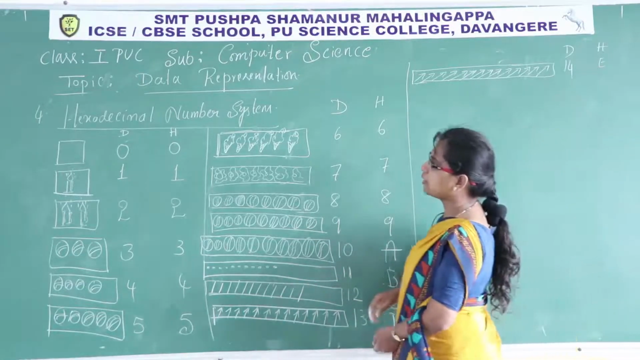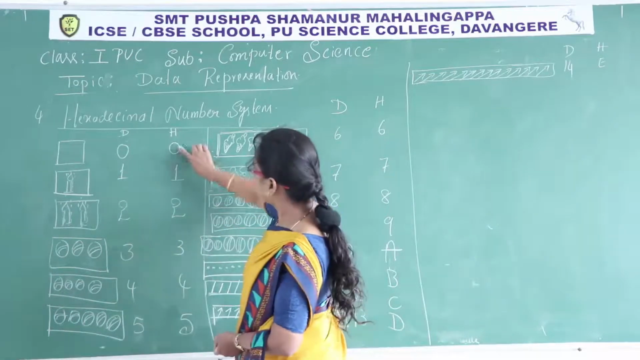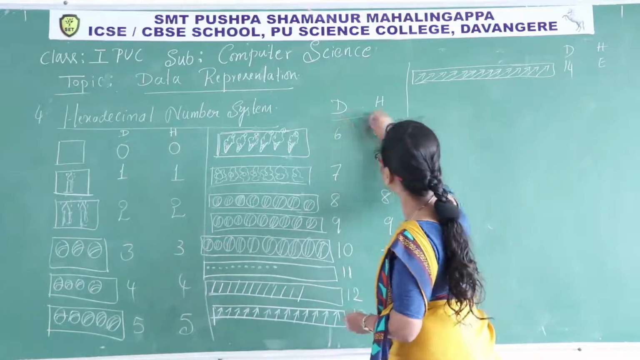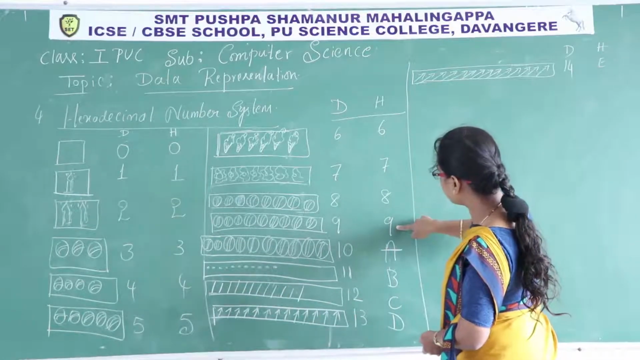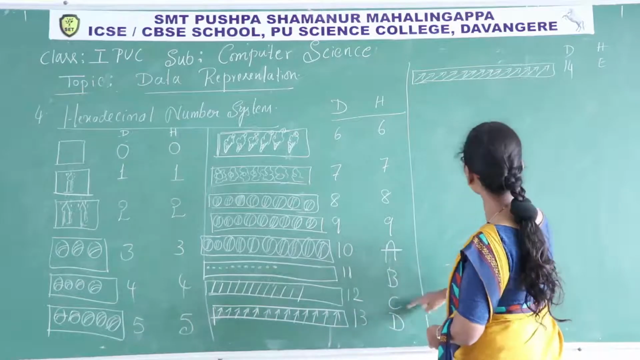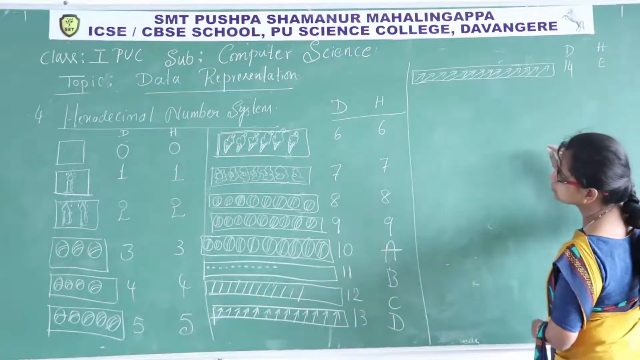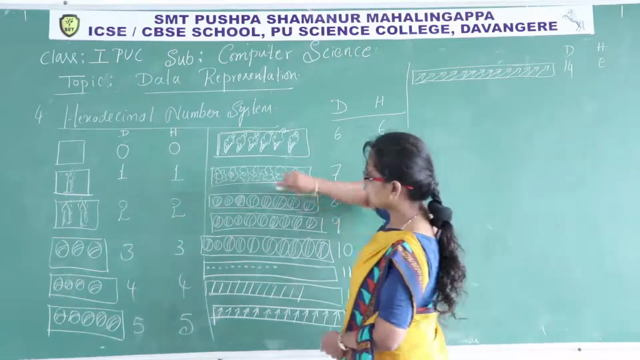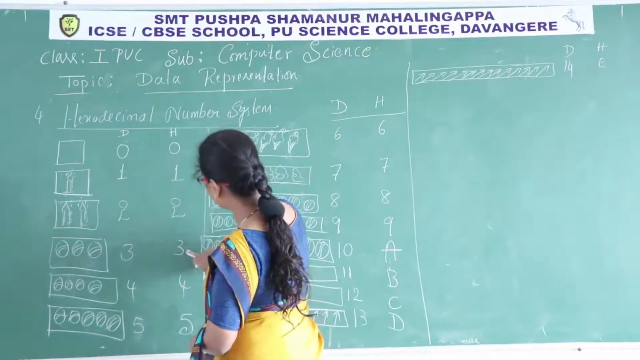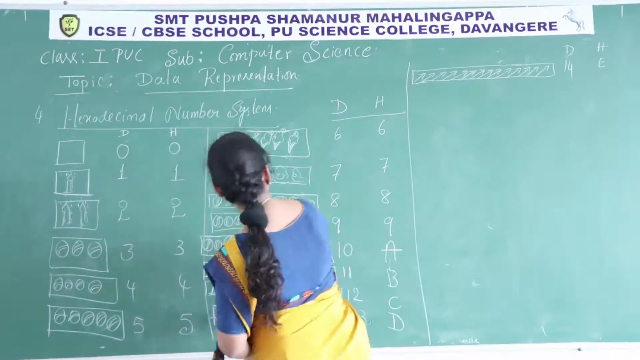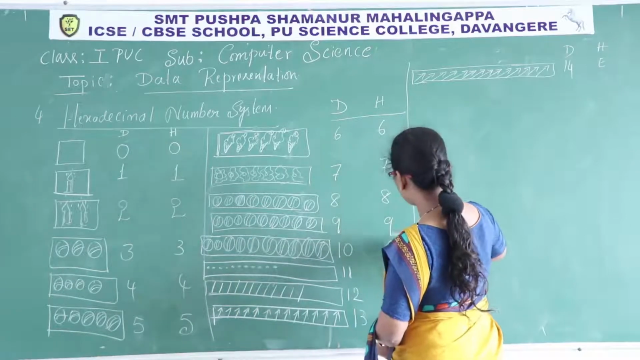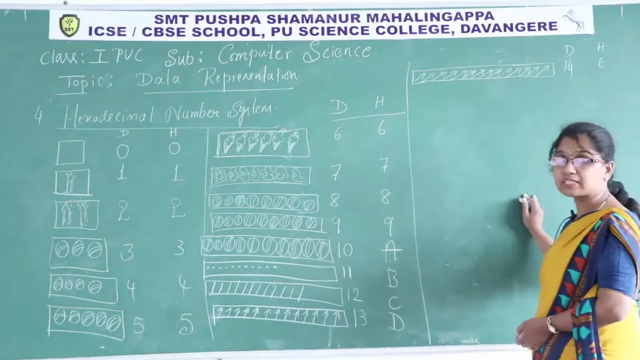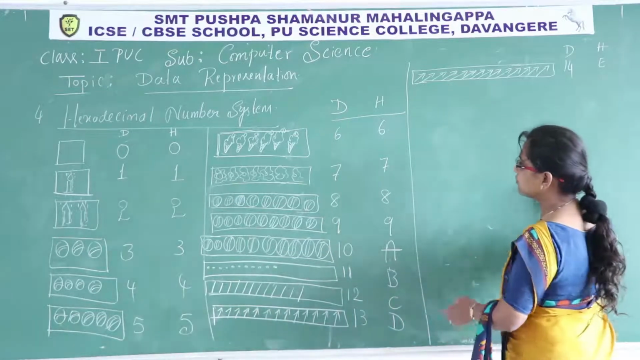Total how many digits are there in hexadecimal? How many digits have we covered? 1, 2, 3, 4, 5, 6, 7, 8, 9, 10, 11, 12, 13, 14. Somewhere I missed here. 1, 2, 3, up to 15. So total how many different digits are there in hexadecimal? Total 16 different digits. Among the 16 we covered 15 digits.